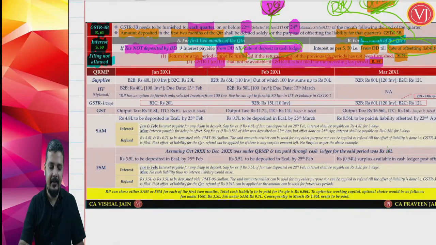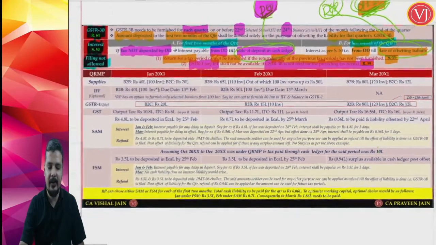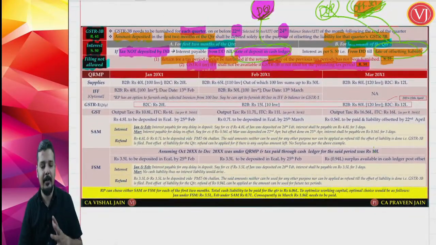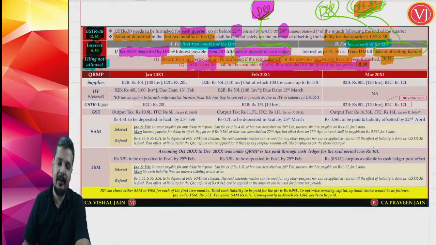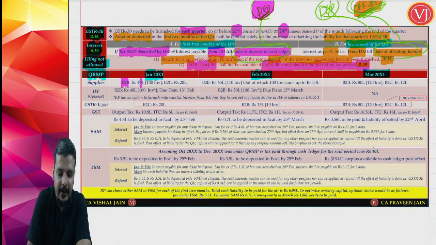Now let us see the master example and discuss this particular chart. We have actually discussed everything about the QRMP scheme. Now let us see the master example. We have brought a master example where you are under the QRMP scheme for January 21, February 21, March 21, that is the Jan to March quarter. Now in January 21 you have B2B supplies of 40 lakhs, 100 invoices, and B2C supplies of 20 lakhs.